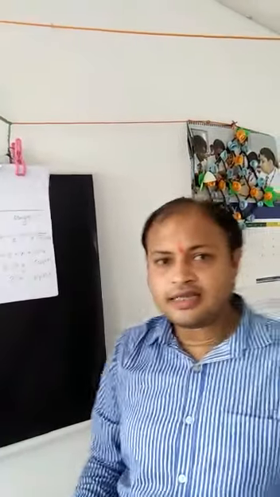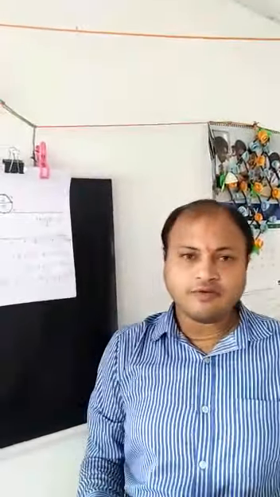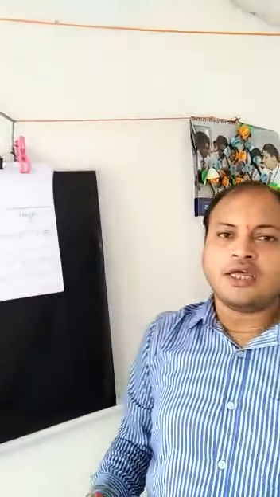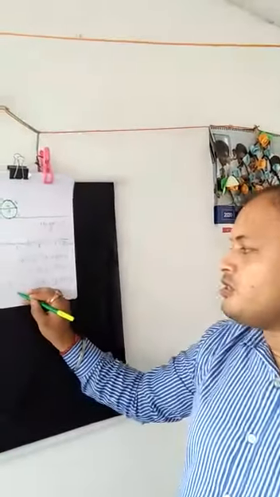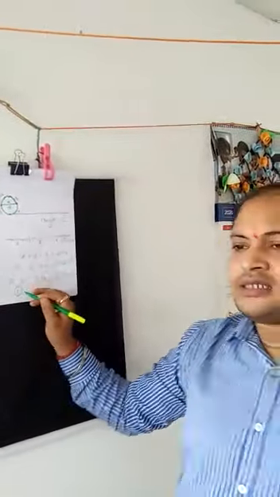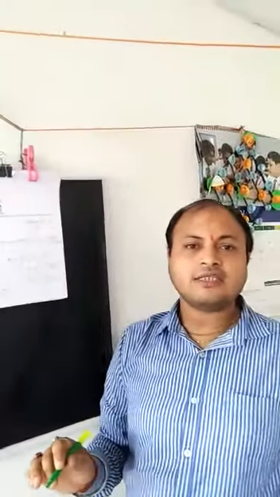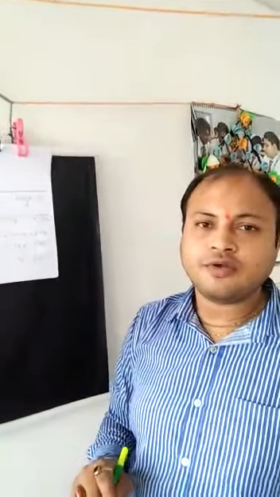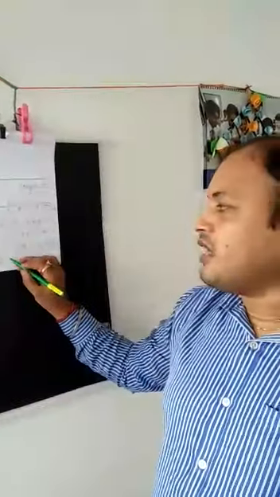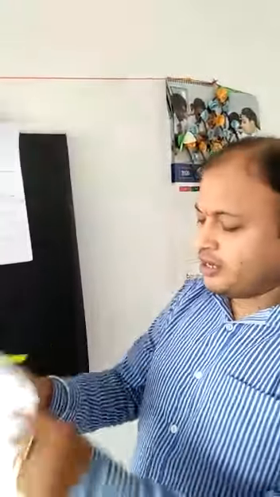So this is a very interesting number. When you go to the higher classes you will know that pi is an irrational number because it cannot be expressed as a rational number, that is, it is not in the form of p by q where q is not equal to 0, and it is non-terminating and non-repeating.